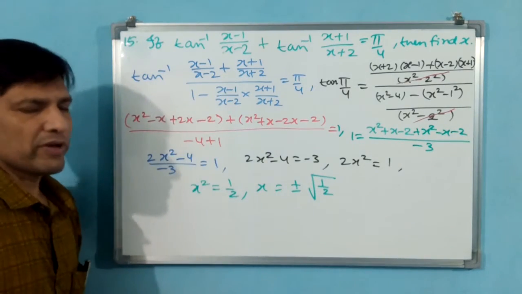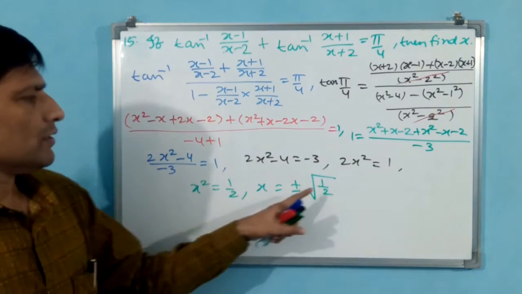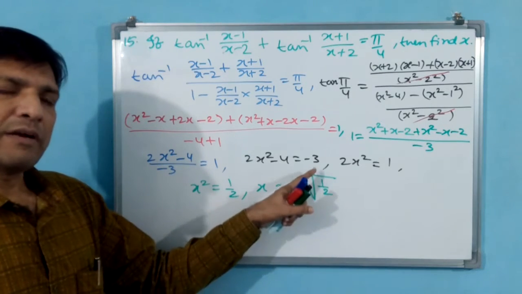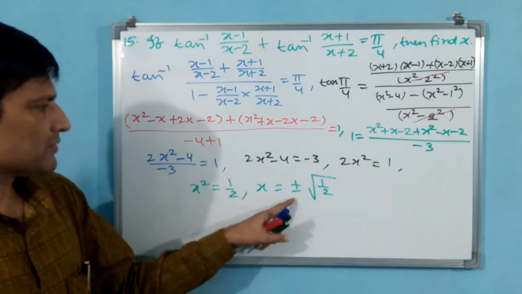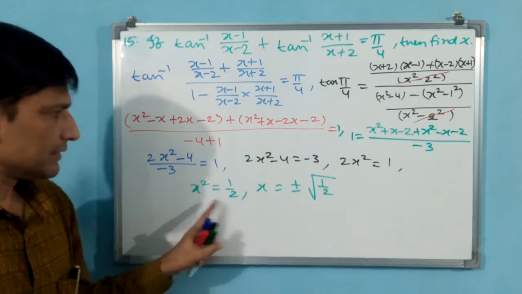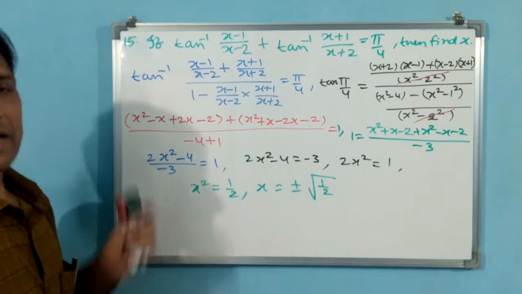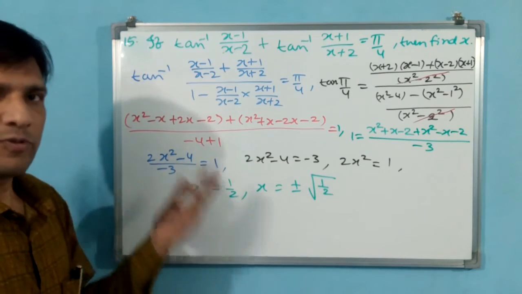See, for 1 square root also 1 only. 1 by root 2 or square root of 1 by 2, both are same. Plus or minus you have to give. Why? Because x square is there. This will be your final answer for 15th question. Okay. Let us go for 16th.